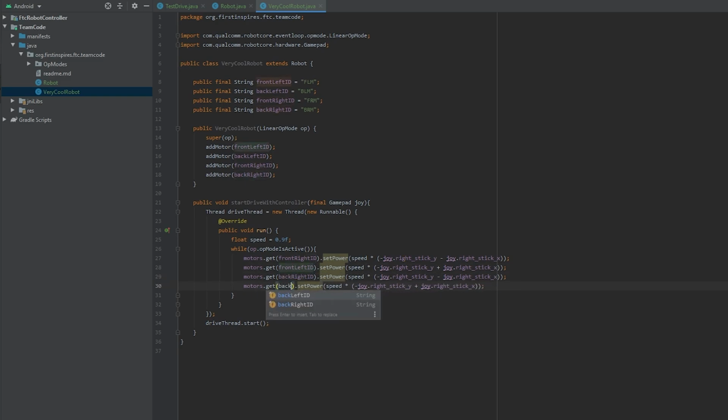What this is doing is multiplying the speed to how far your controller's right joystick is turned in the X and Y axis, and then setting the motor to it. In this example, the back motors mirror the front motors.